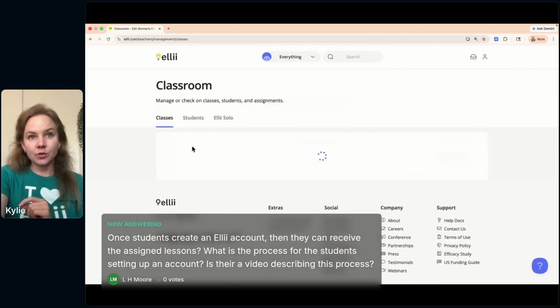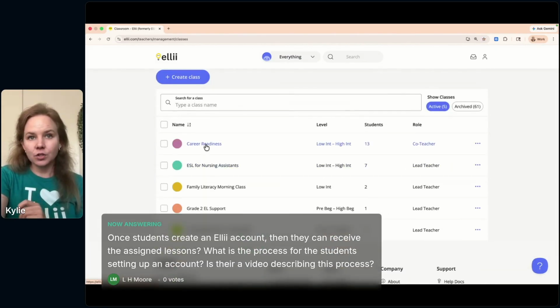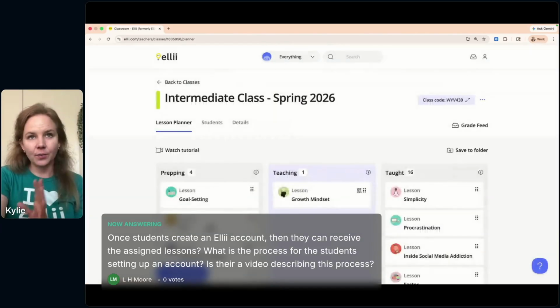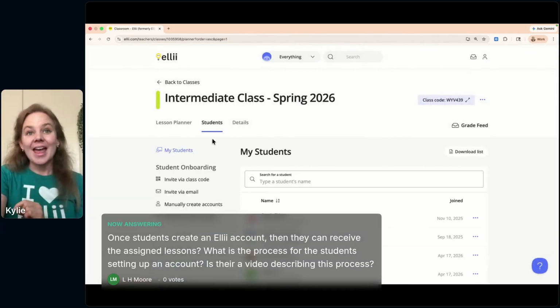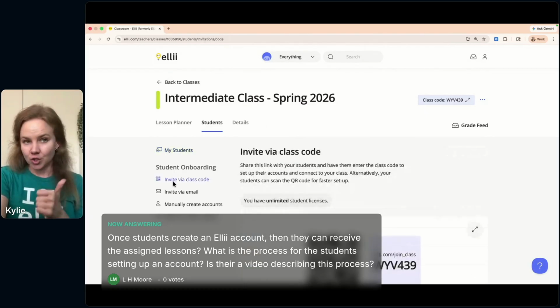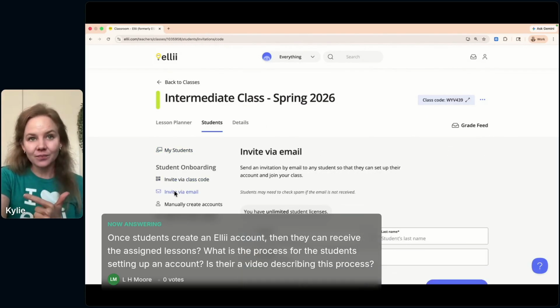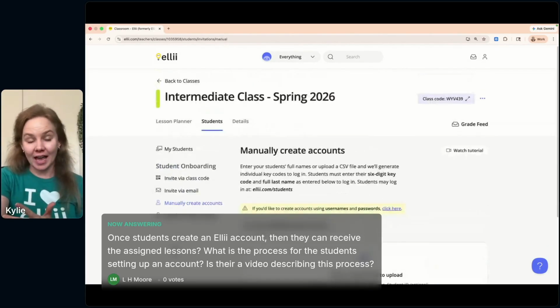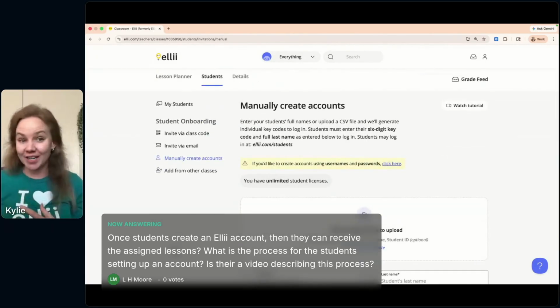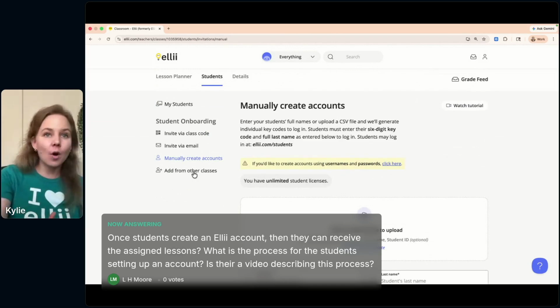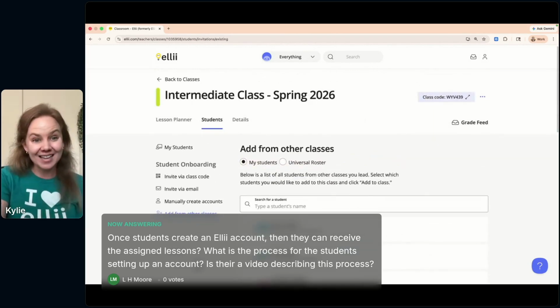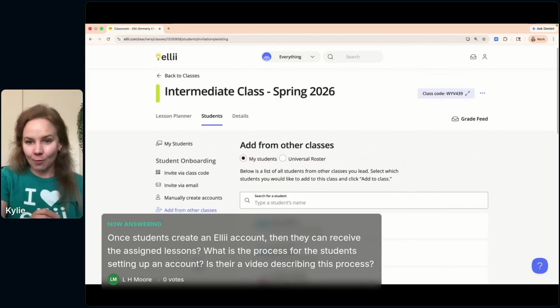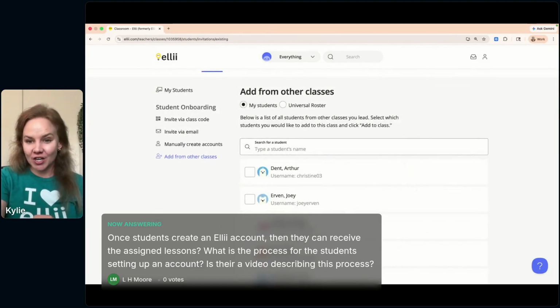So I'm going to click on Classroom here, and I'll go to this intermediate class, for example. Then I click on Students, and here are the different options. You can invite students via class code, where they join with this QR code, email. You can manually create their accounts, either with a key code or creating a username and password, or if you already have other students set up that you want to add to the class, you can add them that way. I will definitely share those materials with you in this follow-up message here.